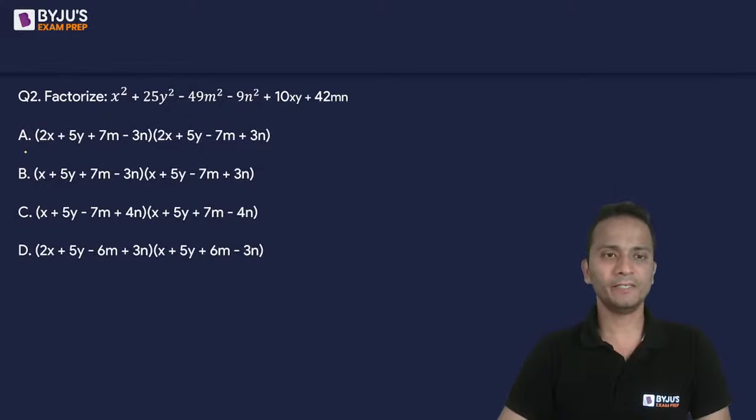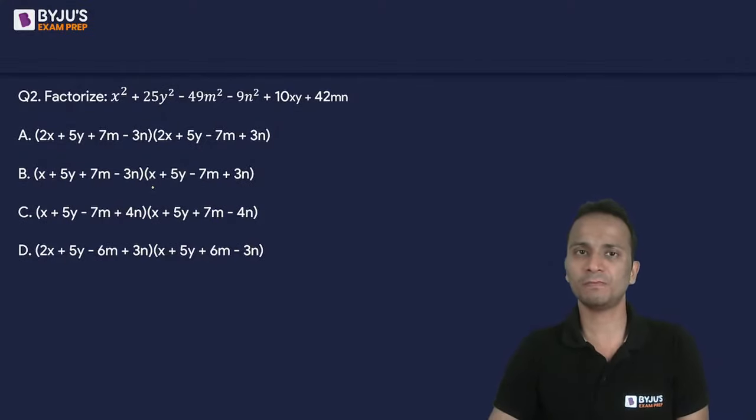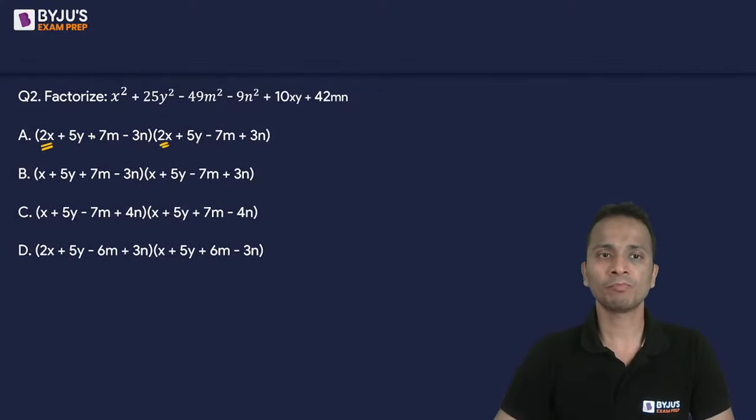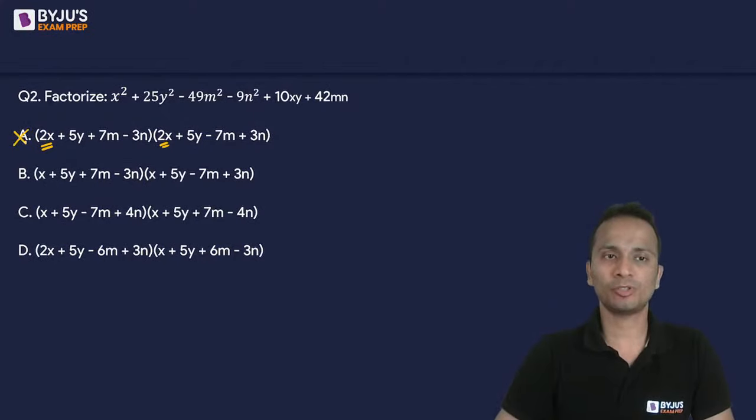All right, let's see. I'll go with the method of trial and error. I have to factorize this expression. I'll not factorize it. I'll look at the options and we'll try to multiply the options. Also, I'll not do the complete multiplication, so I'll match a few terms. First of all, if I multiply these two, it will give me 2x multiplied by 2x, that is 4x square. So the coefficient of x square should be 4. But I have x square, the coefficient is 1. So I can eliminate this option.